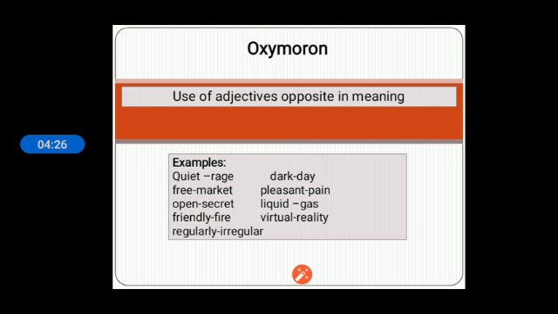In the same way, dark day. Days are generally bright, but we are using dark day. Both are just opposite in meaning. Free market. Markets are for selling and purchasing something, but free market has been used here. Same way, pleasant pain. Pain is always worrisome. It is not pleasant. It is sad, or it is quite troublesome. But here we are using pleasant pain. Same way, there are many examples. You can see regularly irregular. So this one is also an example of the same oxymoron.